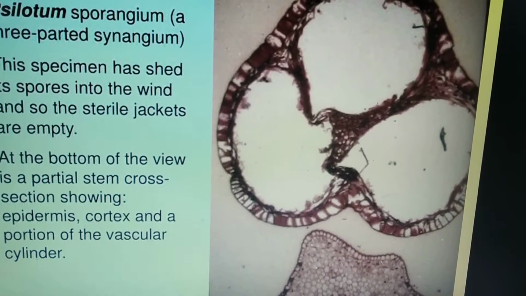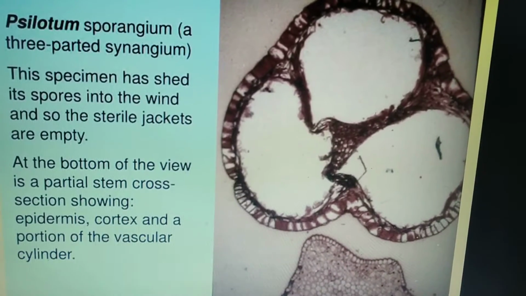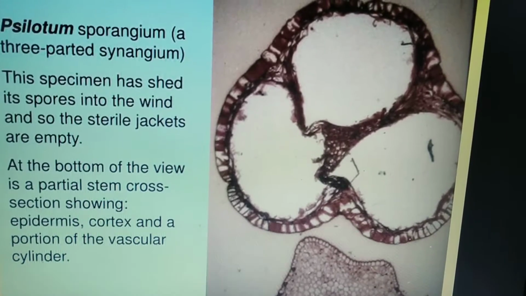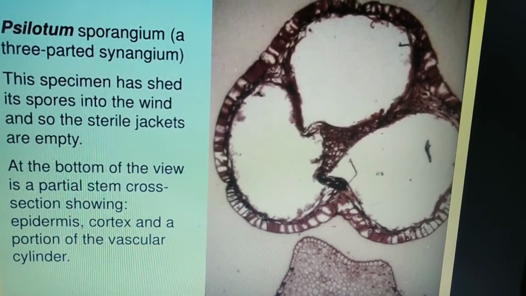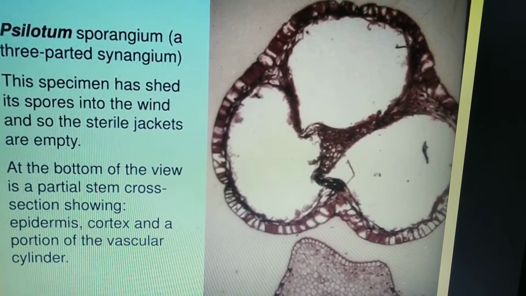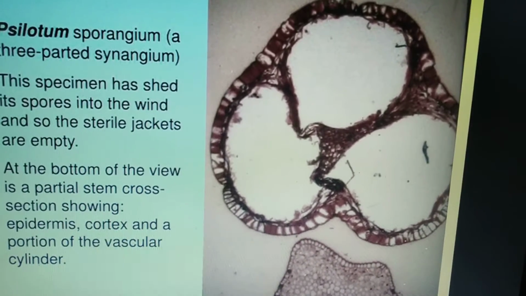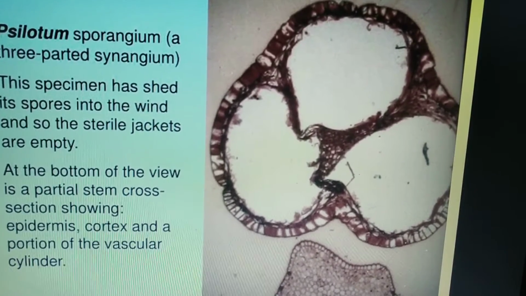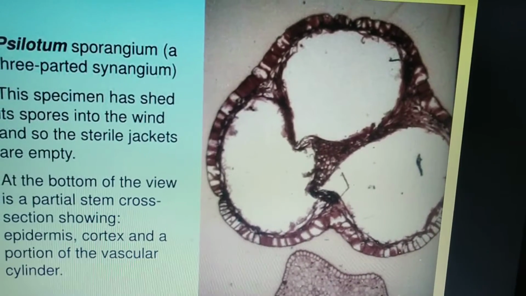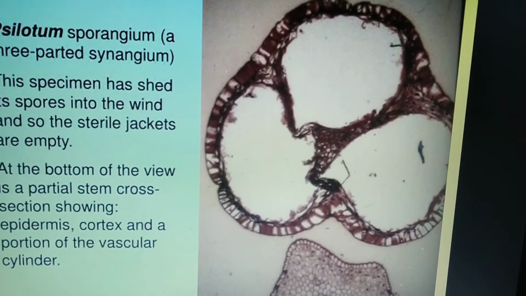If you study the nature of the synangium, you would know that the trilobed synangium is formed by the fusion of 2 or more sporangia, and each sporangium has got 3 chambers, so they are referred to as trilocular sporangia. And the synangia, if you see, are terminal. That means they are usually developed at the apex of the stem, and they are modified. It is like a modified version of the trilocular sporangium, which is present on the lateral branches.